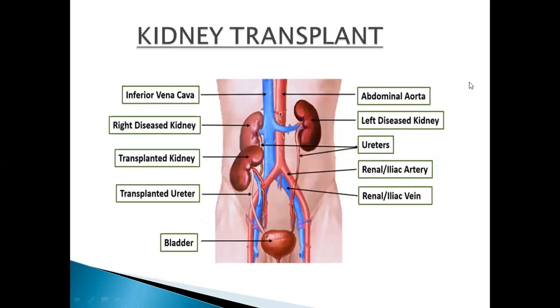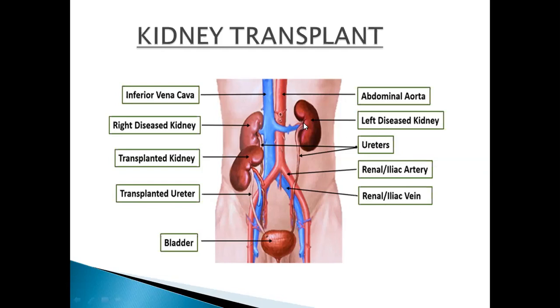Okay, if a patient has had dialysis many times and it is not working anymore, then the last solution is the kidney transplant. How can we transplant the kidney? Simply, whenever we are transplanting any organ in the human body, first of all, we match the blood. If the donor and recipient blood matches, then we can continue with the further transplantation. After doing this process, we proceed towards the transplantation.